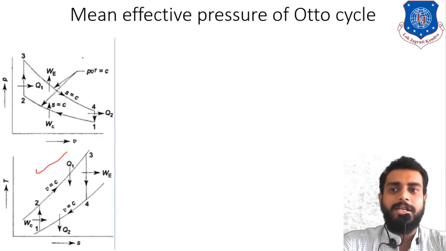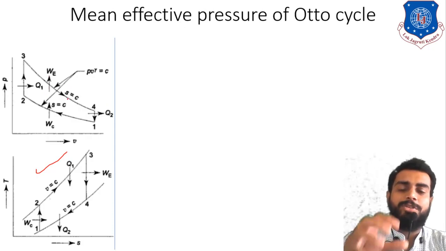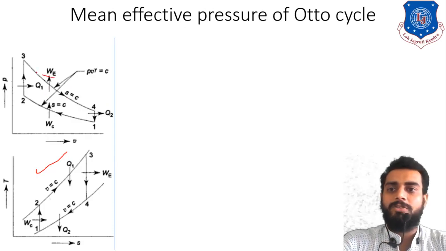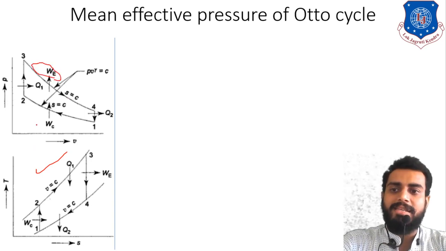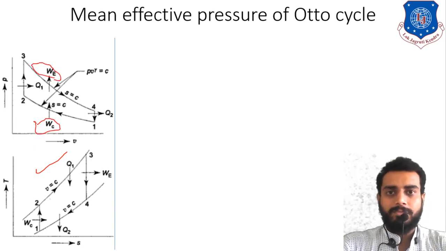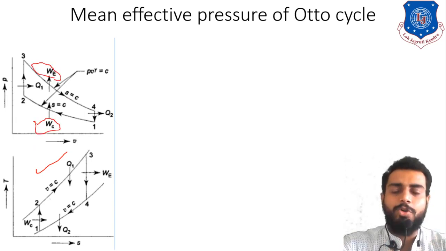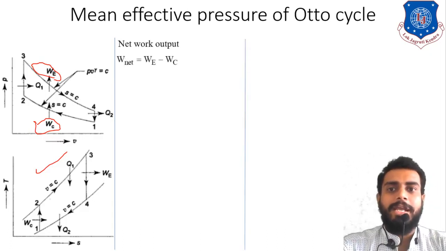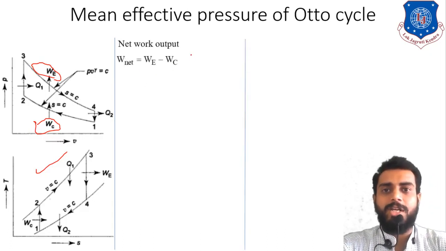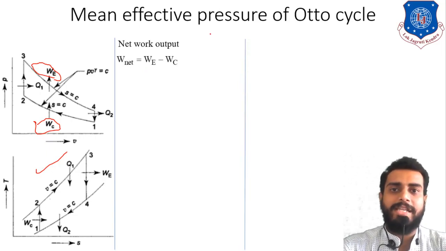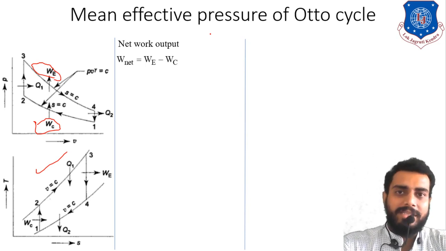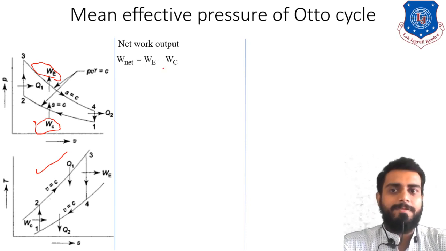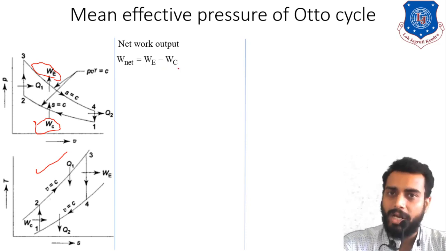Net work done is nothing but, see here we are associated with two kinds of work. The first one is expansion work and the second one is compression work. If we take the difference between these two, then we will be able to identify the net work. So net work is the difference between expansion work and compression work. Note that for any engine, expansion work will be more than the compression work, so that is why it is expansion work minus compression work, right?